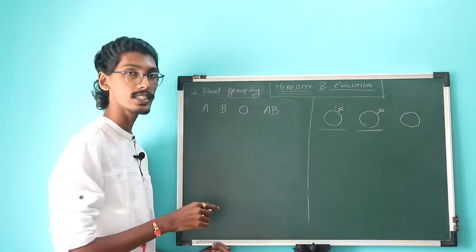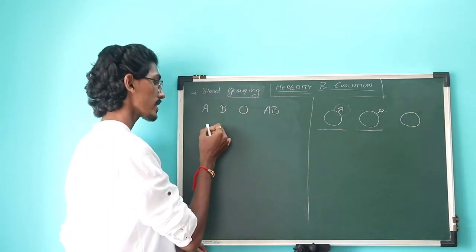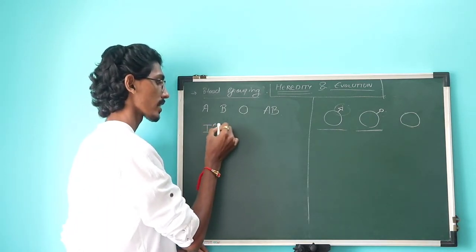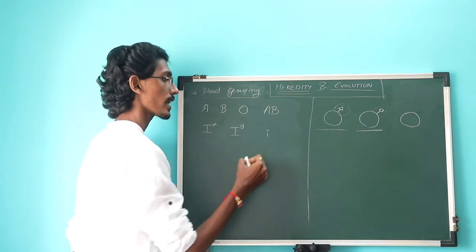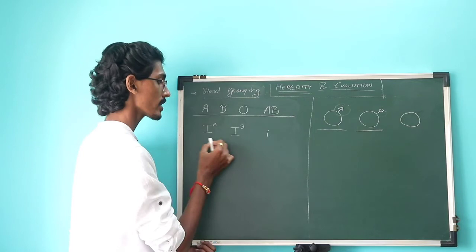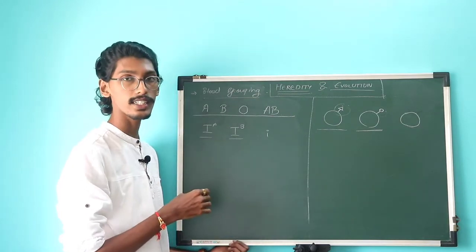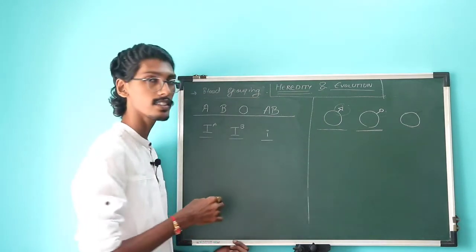So with this we can understand that the three alleles are IA, IB and small i, and from the alphabets you can understand that these two alleles are dominant and this is a recessive one.